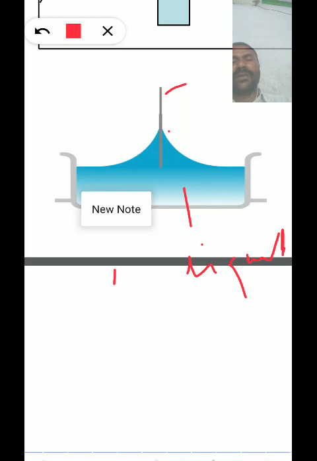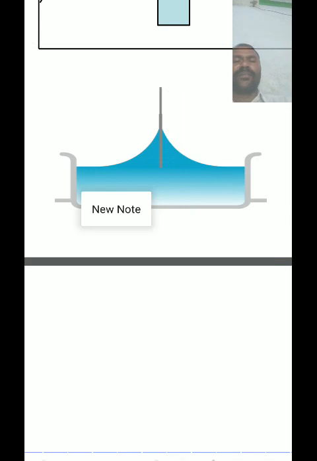We draw one tangent along the curve, and the angle made by the tangent with respect to the glass rod inside the liquid is theta.